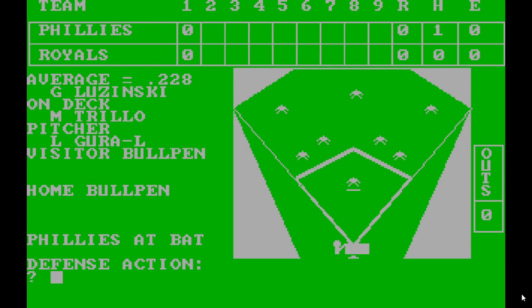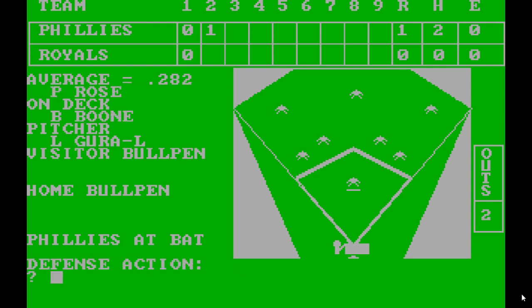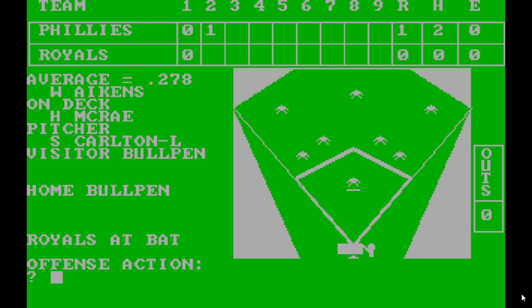We go to the second. Ground ball to first. Out. Manny Trillo, home run to left. As you can probably tell, not a whole lot going on with sound effects here. Let's see, Gary Maddox. Ground ball to short. Strikeout by Boone. Alright, here's Aikens.